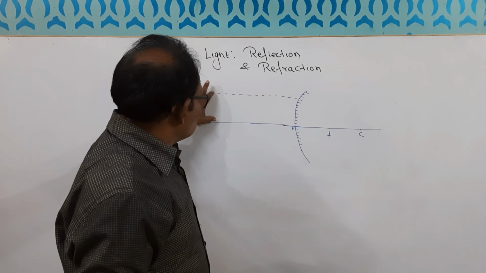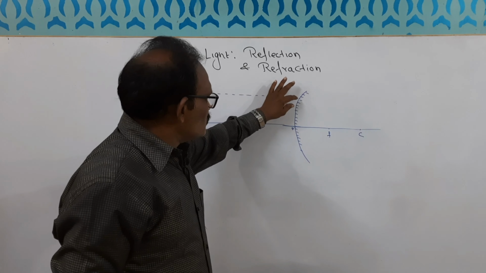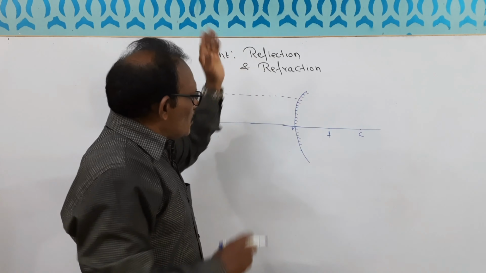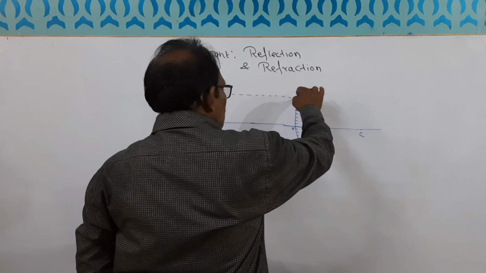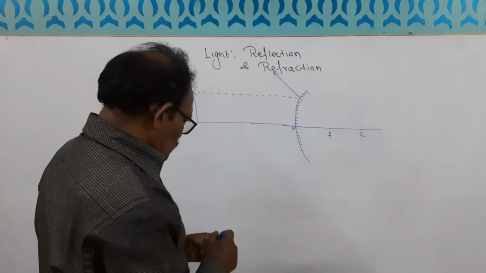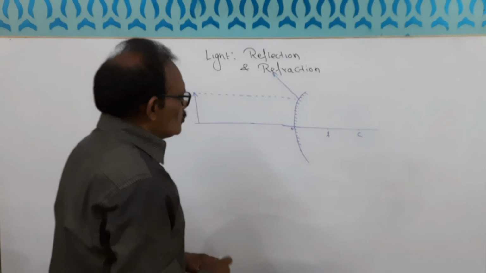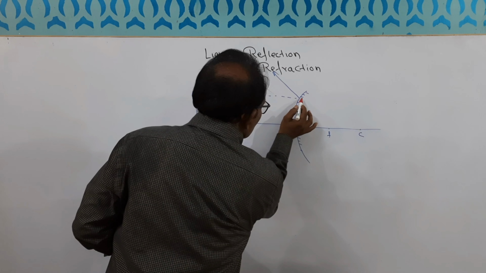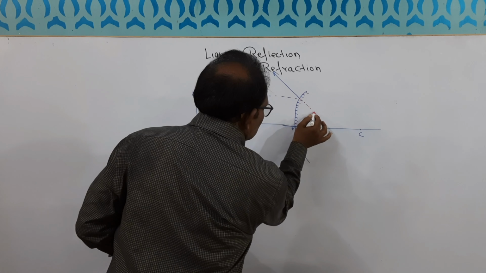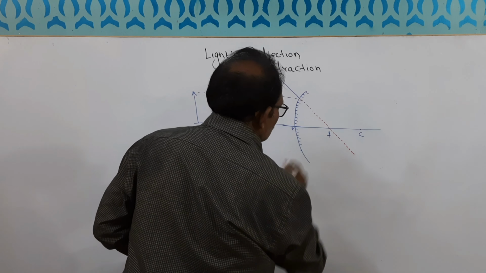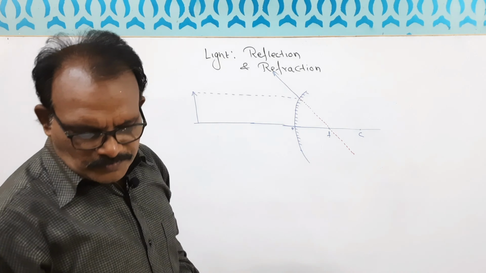So when the incident ray will go like this, since this is a reflecting surface, it will go up. So the reflected ray will be towards the upside. Okay. Now what happens? When the reflected ray goes up, we will just proceed this line and it crosses through F. Okay.